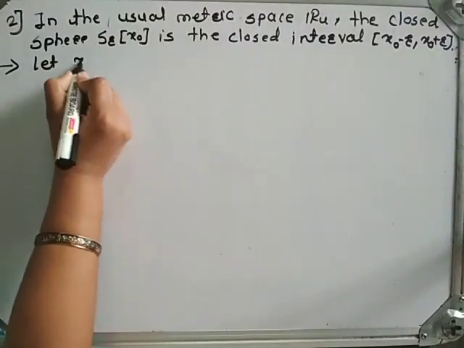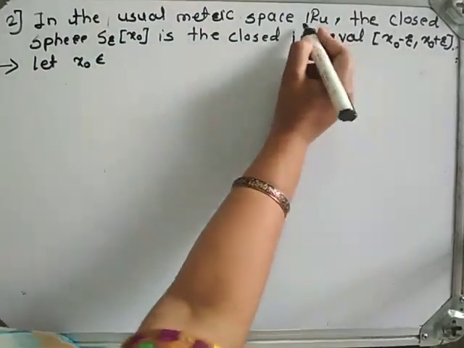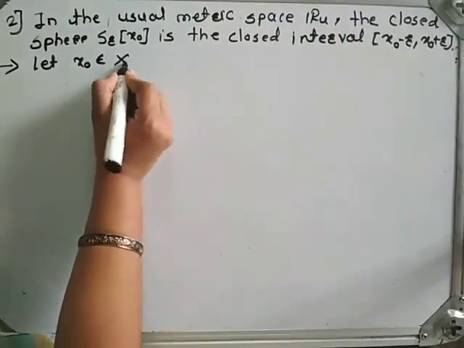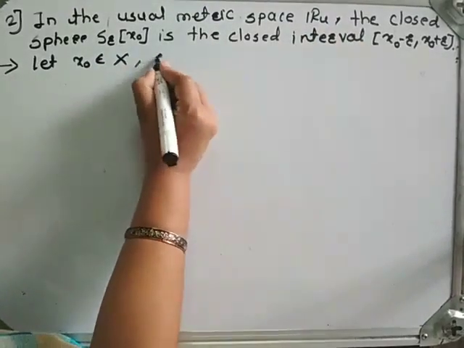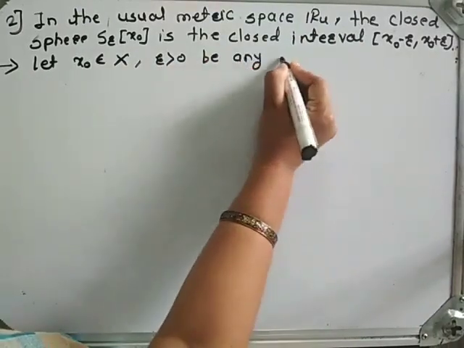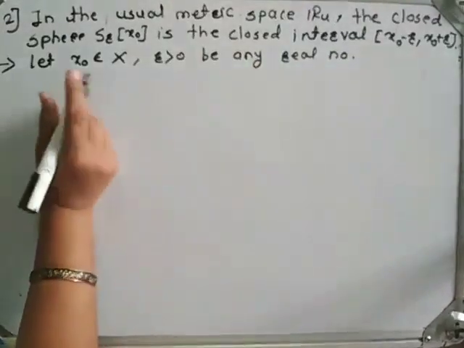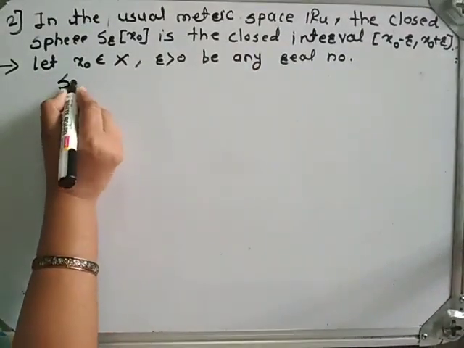Let x0 belong to capital X, here X is R, and r greater than 0 be any real number. We know the definition of closed sphere.